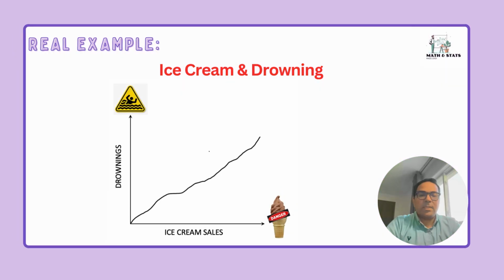Here's another example. In the summer, both ice cream sales and drowning cases increase. They are correlated, but obviously one does not cause the other. So what's the real cause? It could be hot weather. This is a great example of a confounding variable, where something else explains the pattern.